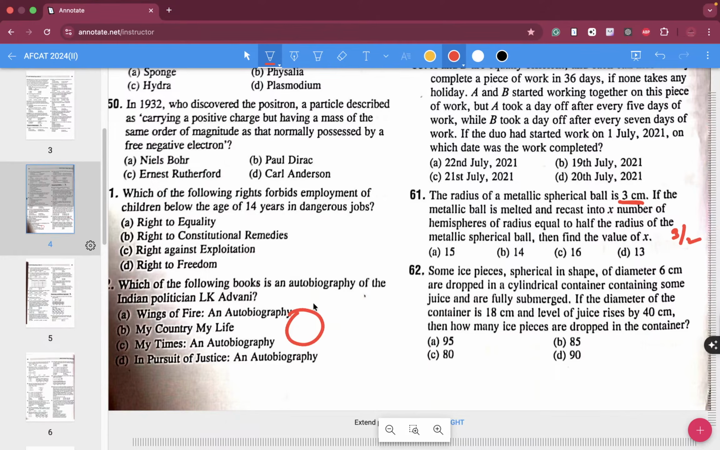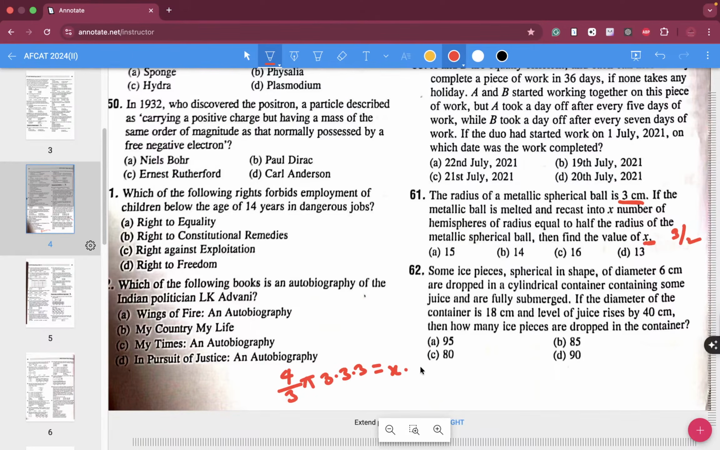If this is the spherical ball, it will be equal to x number of these hemispheres, which means we are going to equate the volume. I'm sure you are aware the volume of a sphere is 4 by 3 pi r cube. And how many hemispheres will be formed? I don't know, let's say x. They are telling us to find out x.